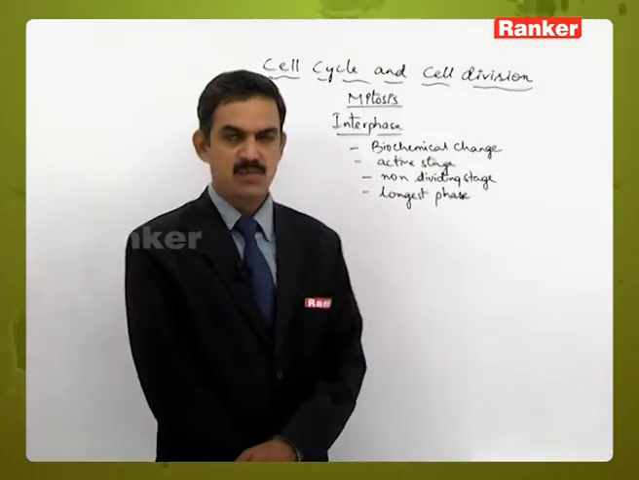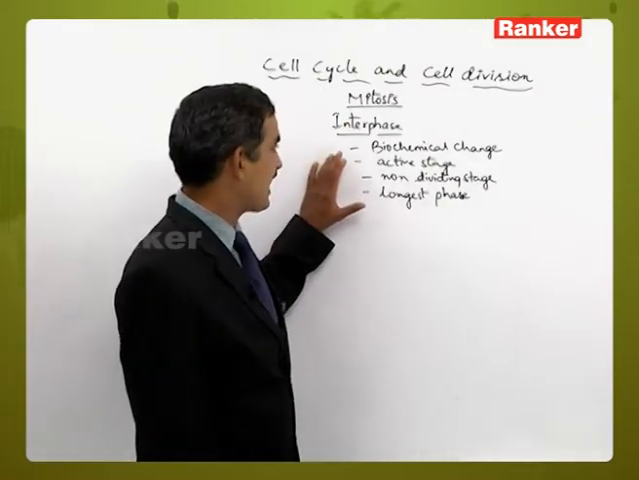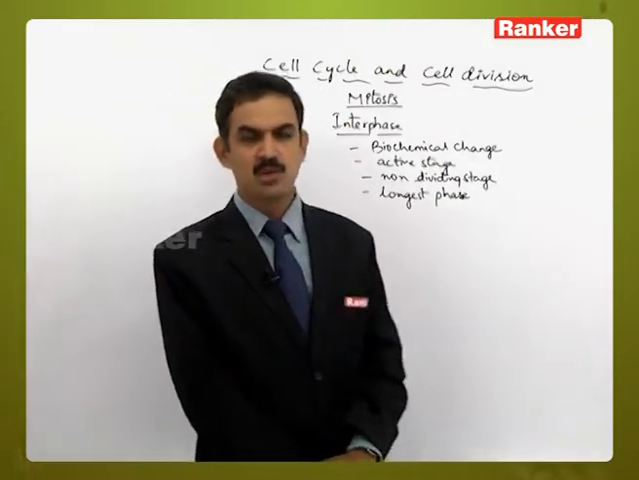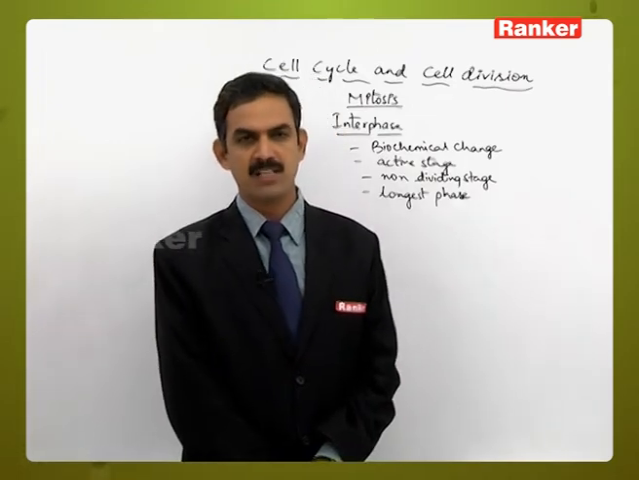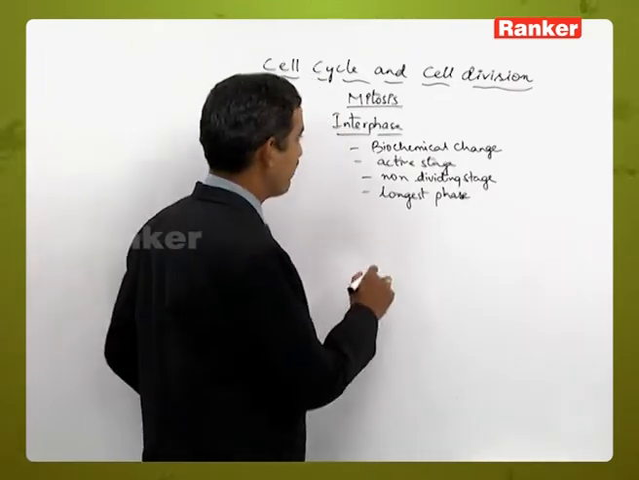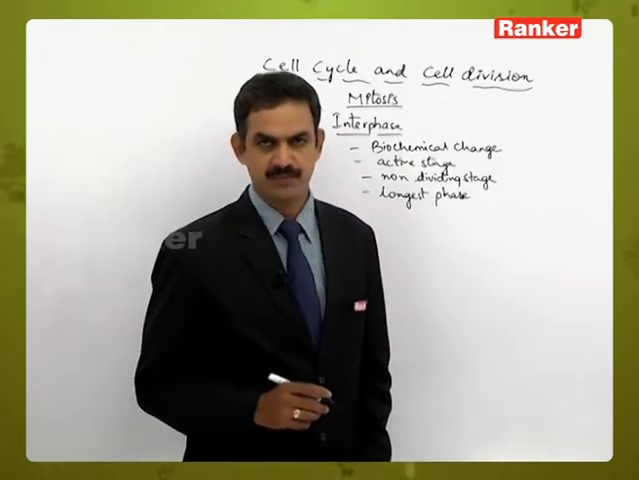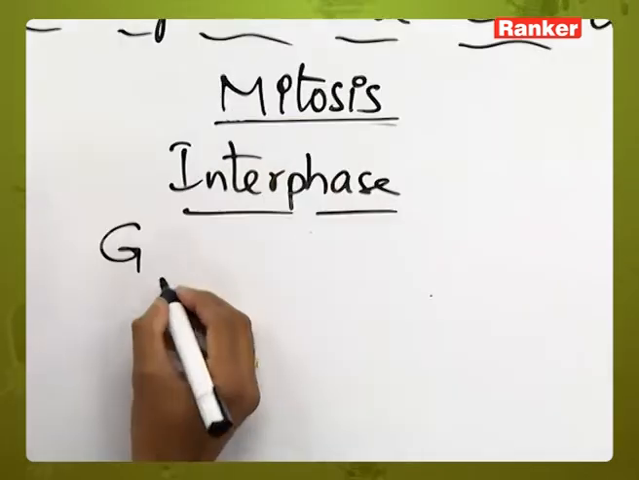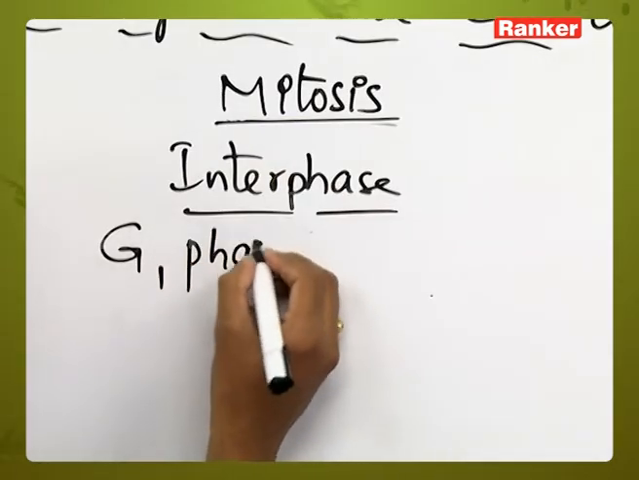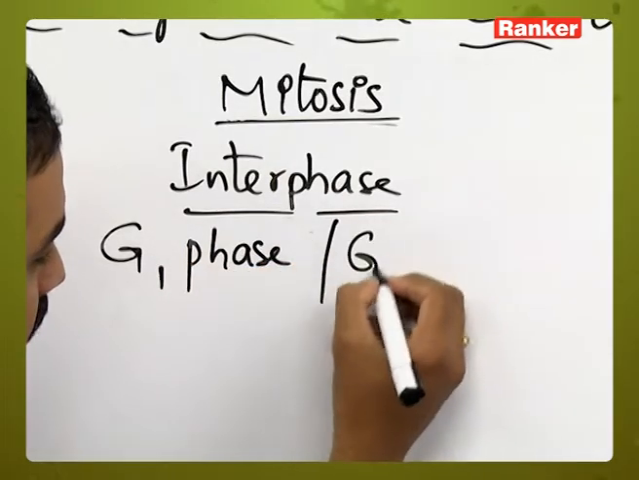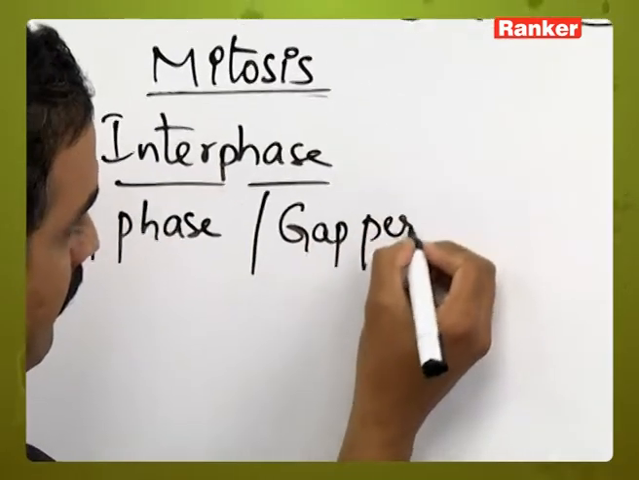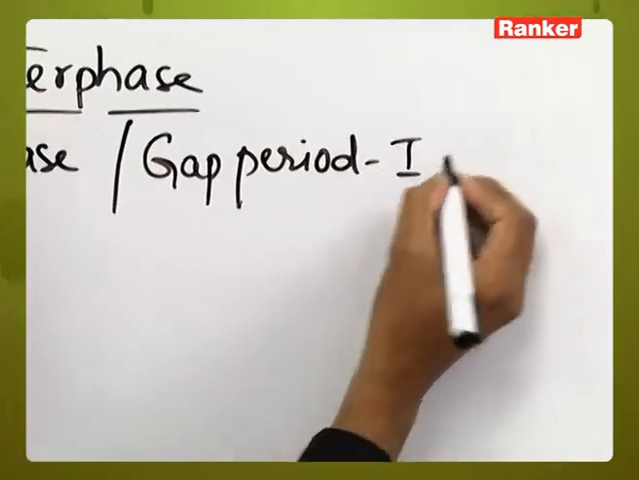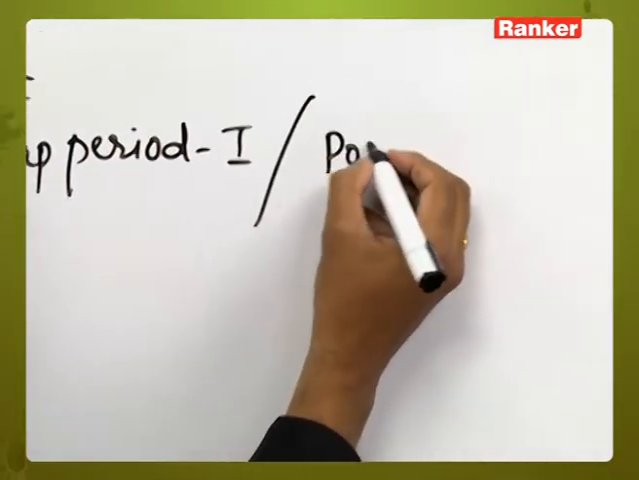Whatever changes take place during this stage, the scientists have divided into three substages for our convenience: G1, S and G2 phases. The first one, gap period 1 or G1 phase, is otherwise called the post mitotic phase.